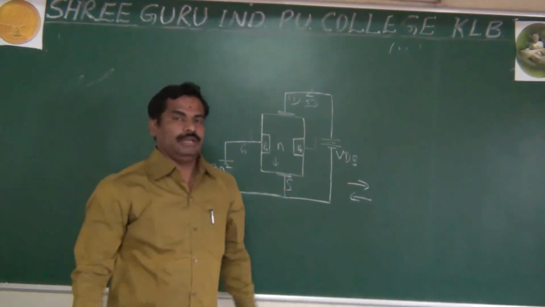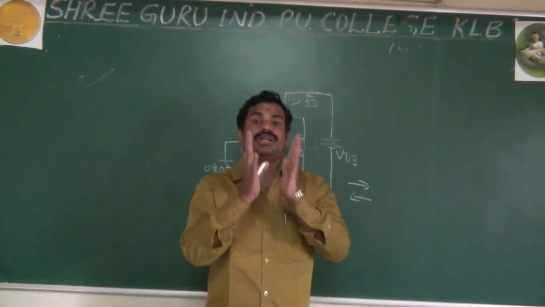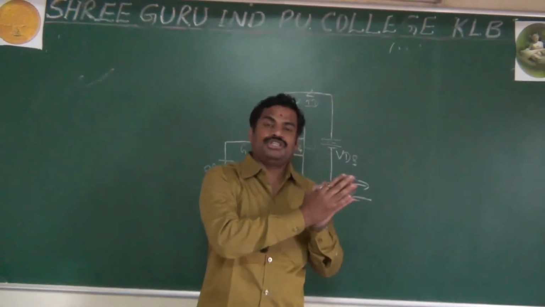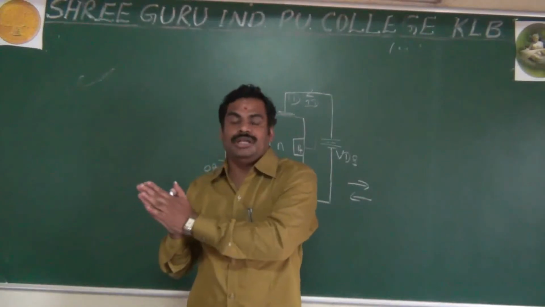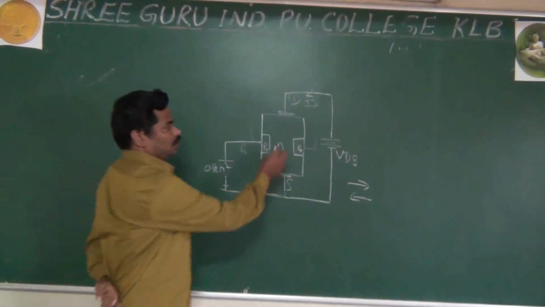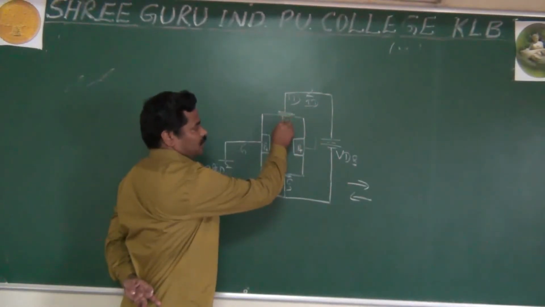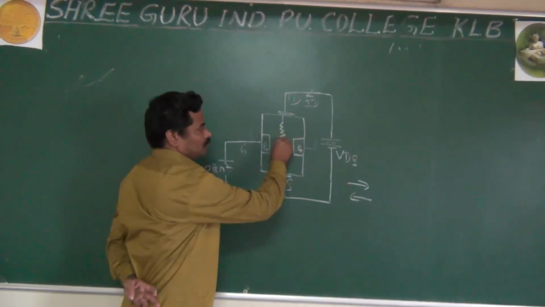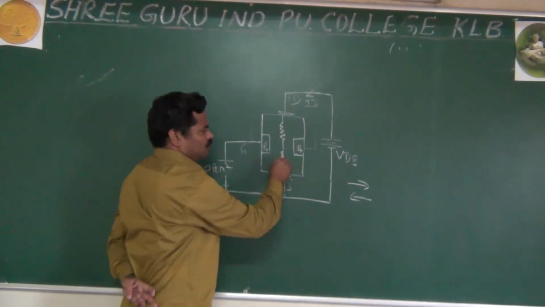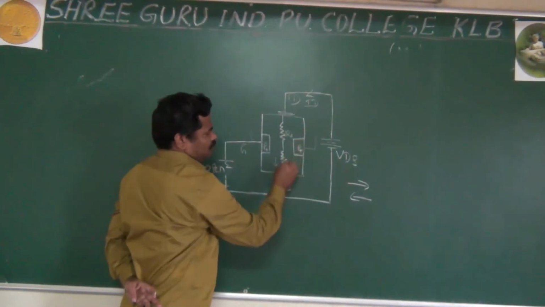As I said, it may be a conductor, an insulator or a semiconductor, each having its own resistance. Conductors have their own resistance, semiconductors have their own resistance, and insulators also have their own resistance. It means here the N-type semiconductor has its own resistance, and you can write this may be your RA, this may be your RB.